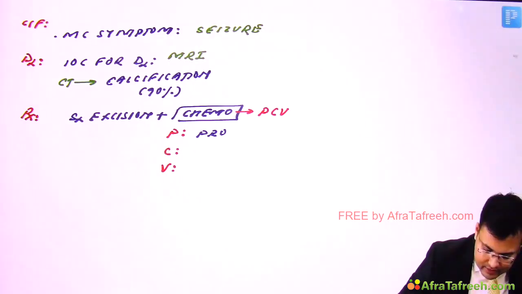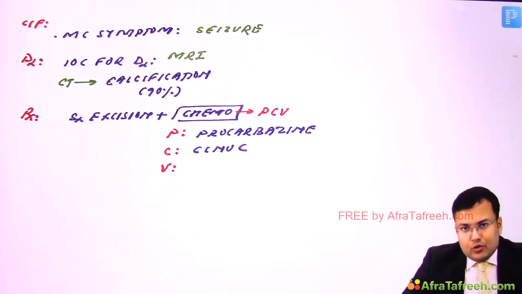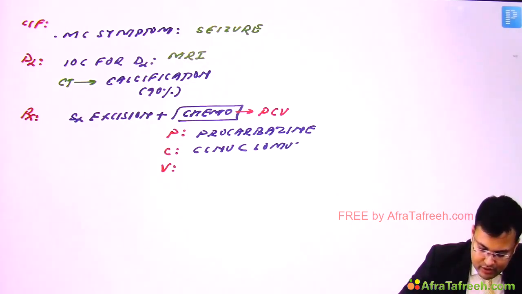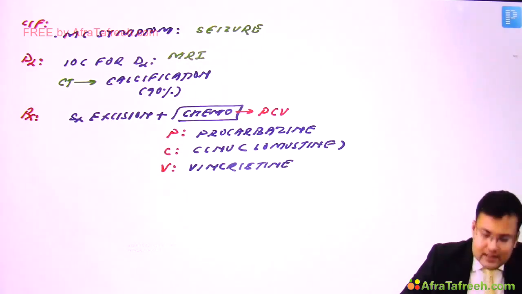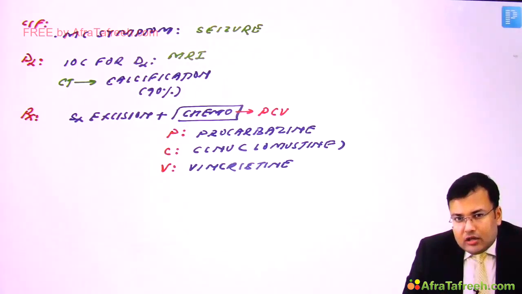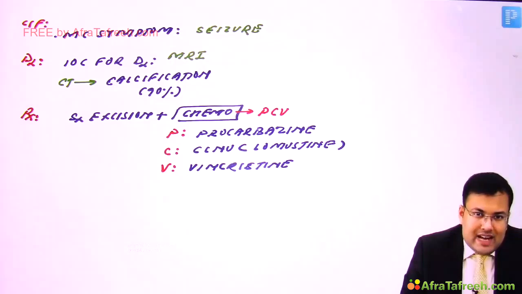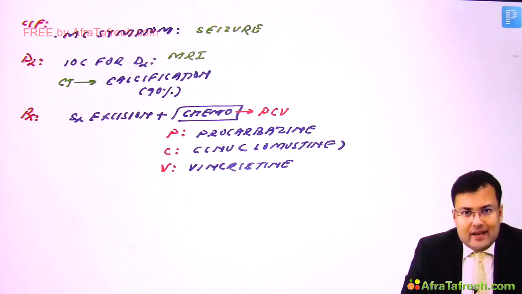P is procarbazine, C is CCNU, also known as lomustine, and V is vincristine. And we discussed that if a patient has loss of heterozygosity of chromosome 19q followed by 1p, there is robust response to temozolomide. So in these patients we give temozolomide, and they have better prognosis.